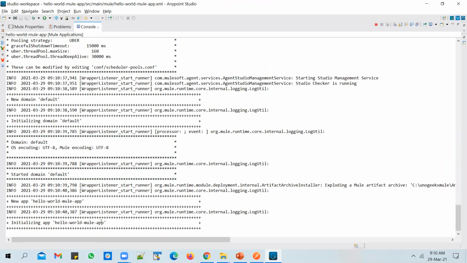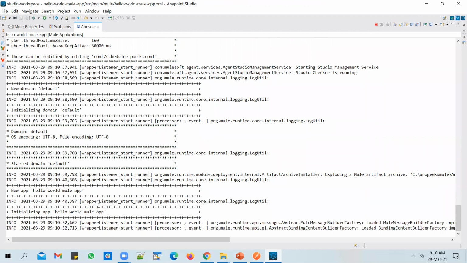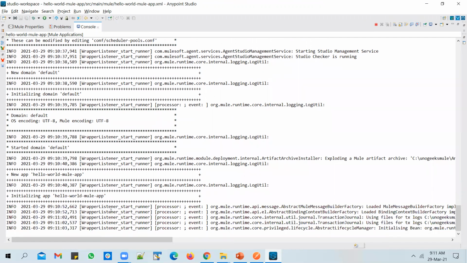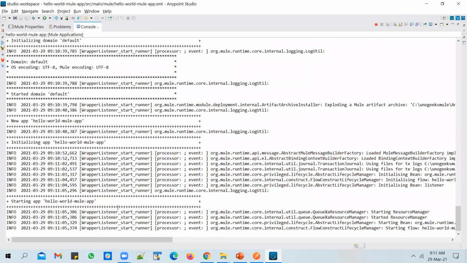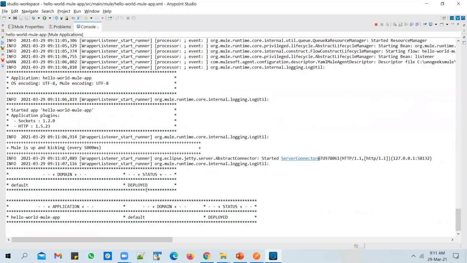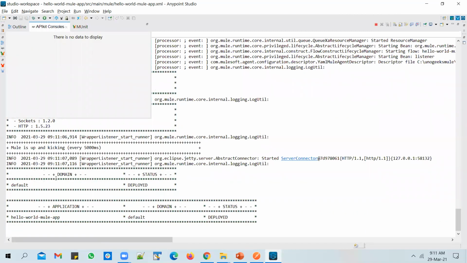Okay, it is initializing the application at the moment. These Mule applications internally will be deployed as Spring Java based applications, and they will be running on a Java virtual machine. And you could see that the application is deployed now. Status is deployed. Okay, let's go back.